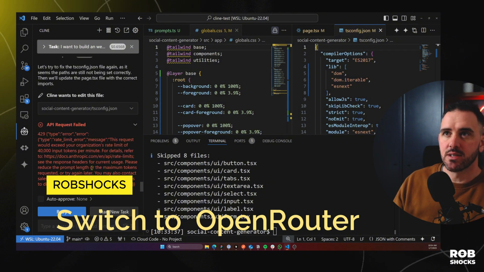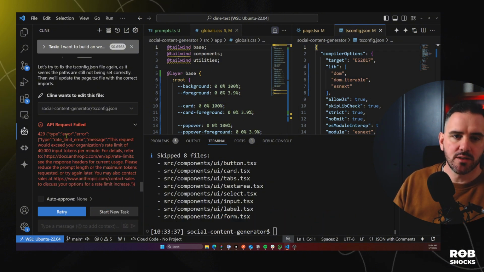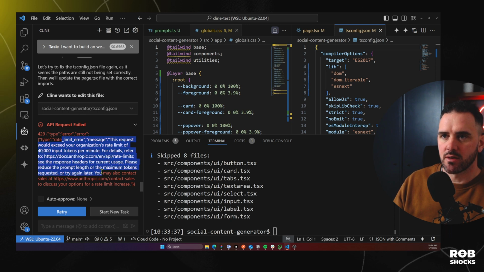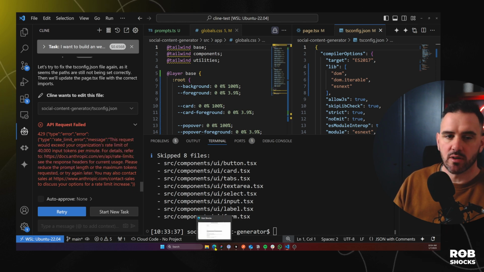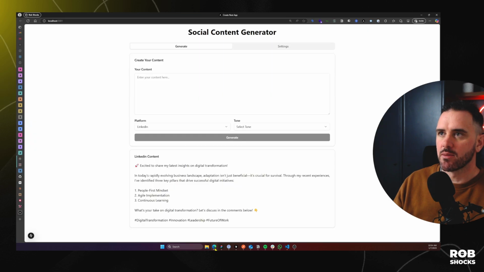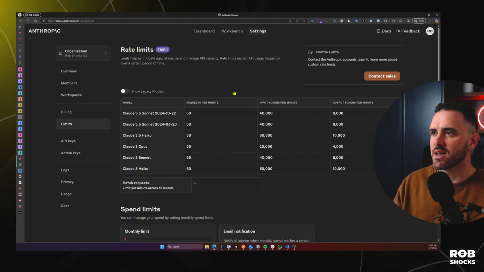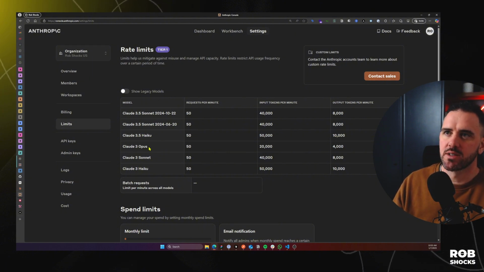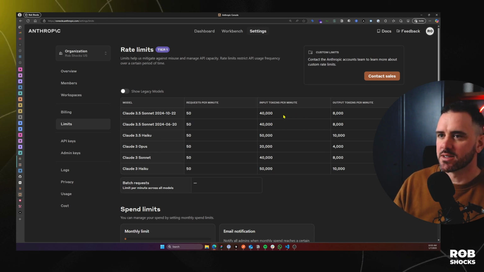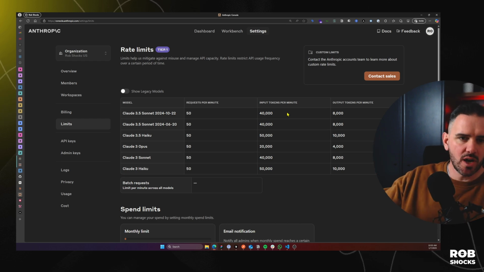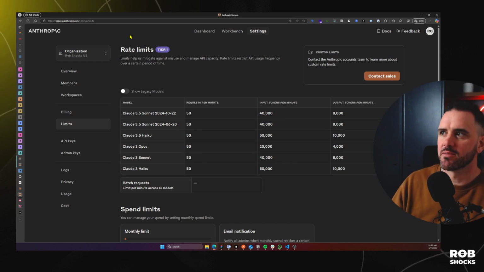Okay, so I seem to have hit a rate limit on my organization. So I'm going to have to go back over and change that rate limit. So it seems like my rate limit is set on my current tier. If I actually want to upgrade it, I need to contact sales. So even if I want to add in more credits or up this rate, it feels like it's hard set at the moment. Let me know in the comments if I'm wrong on this or you've seen something.